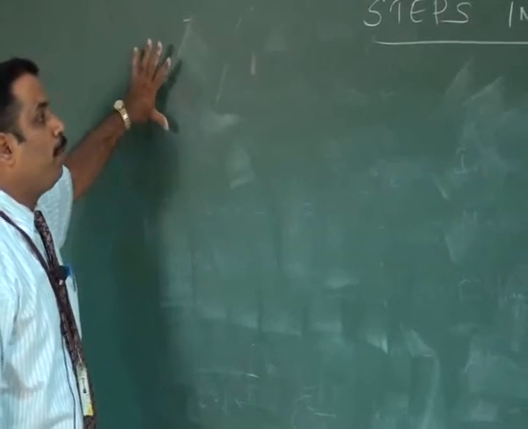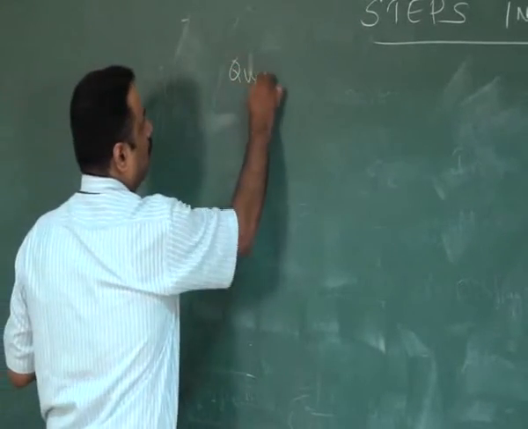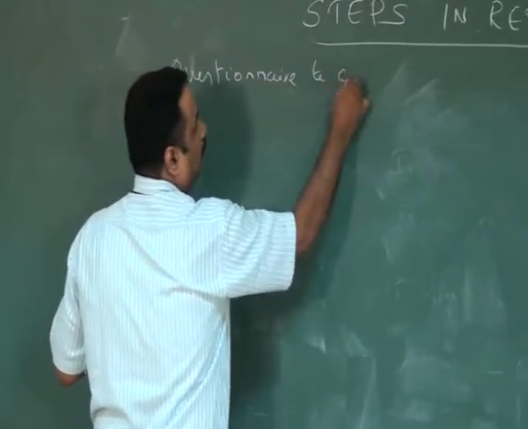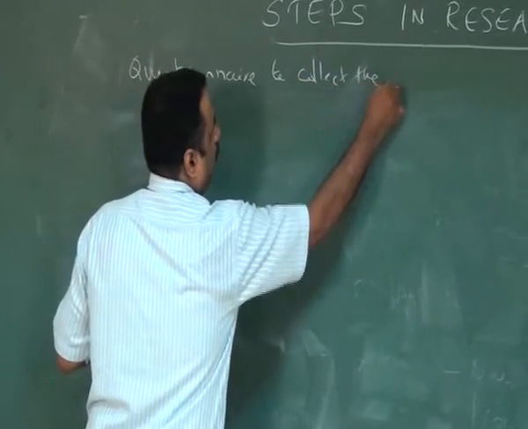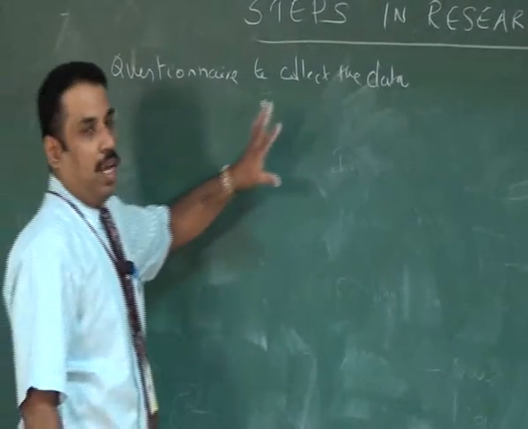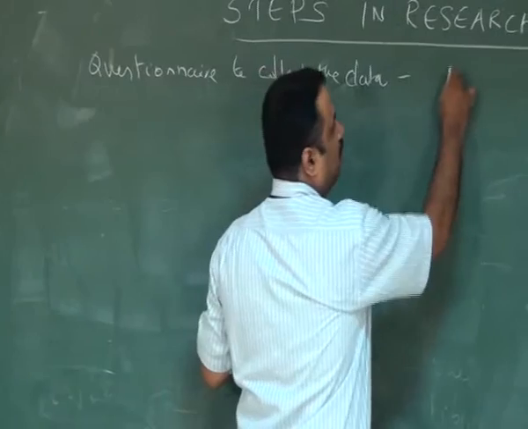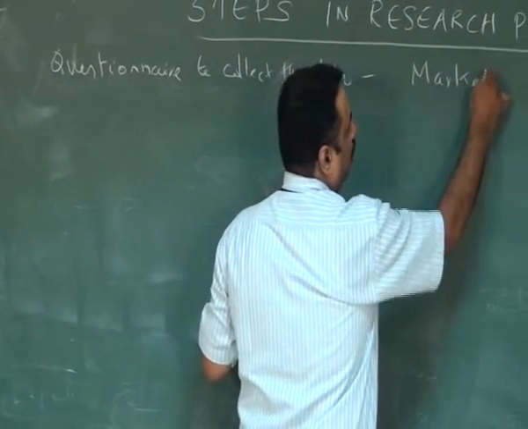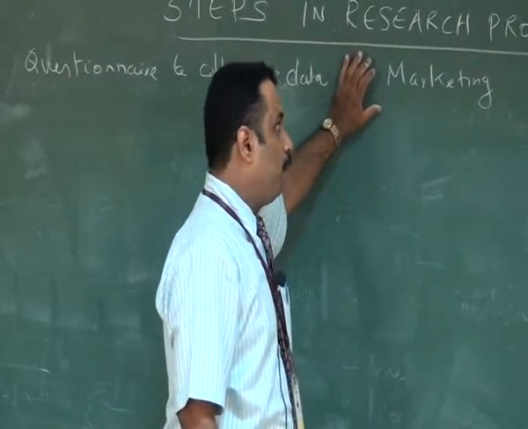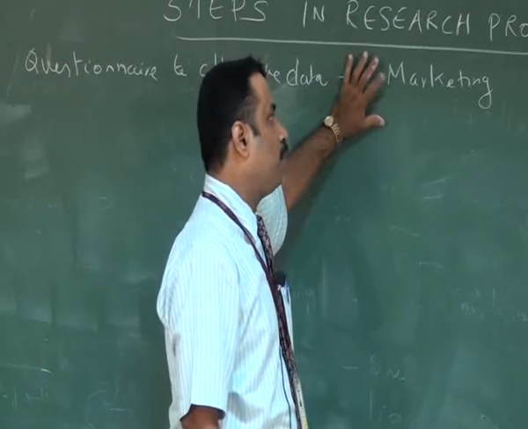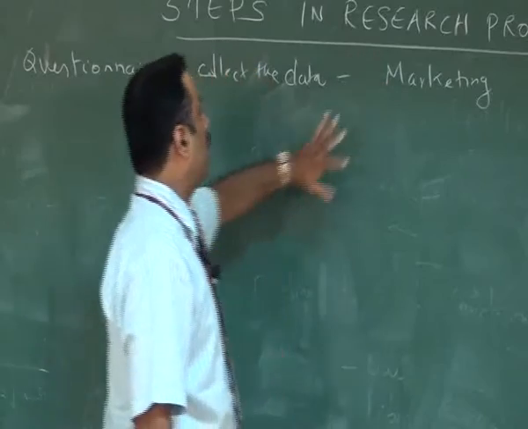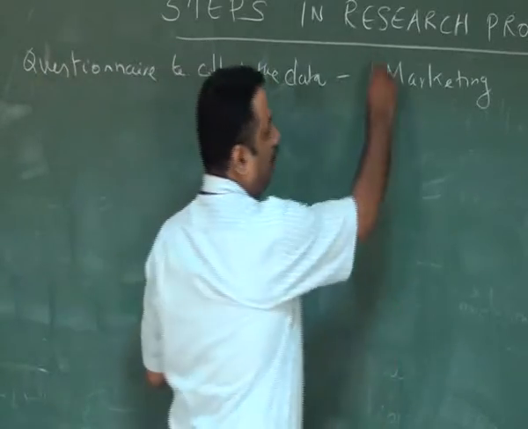Now I am going to explain how to prepare a questionnaire to collect the data. So we assume the problem exists in a marketing area. Whenever we are going to check or analyze a problem, we have to check the area of the problem. It may be in marketing or in HR or in finance or in production. So in our example, I select the marketing area.